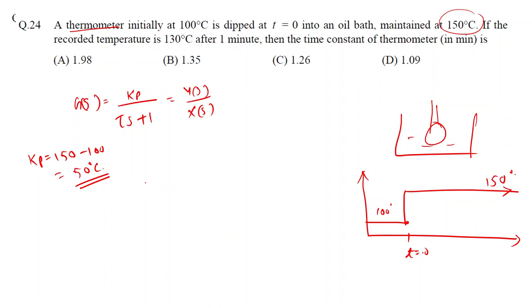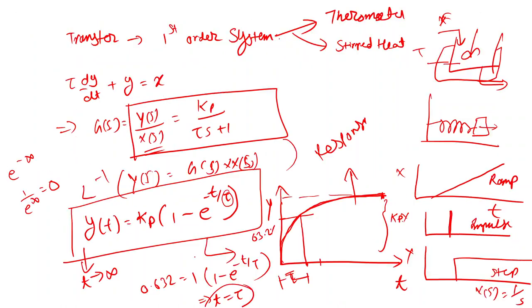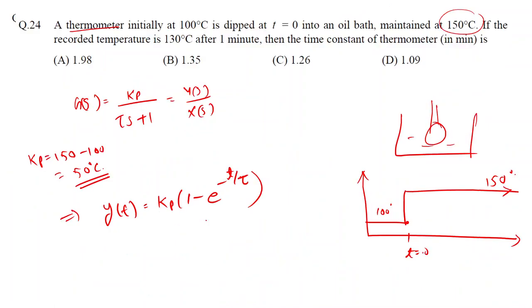So for step input, from the earlier slide we derived that y(t) is equal to Kp times 1 minus e raised to minus t upon tau. Okay, so this we got from our derivation, and over here we can just replace the value, that is 50.